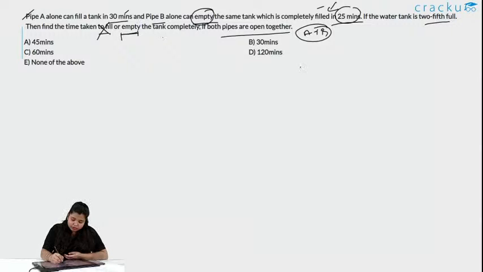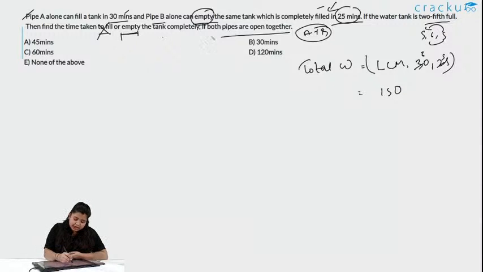So, now total work, as I said, take the LCM of 30 and 25, you will get it easily. Just you do 5 5s are 5, 6 are, so it is 5 6 and 5, it is 150.